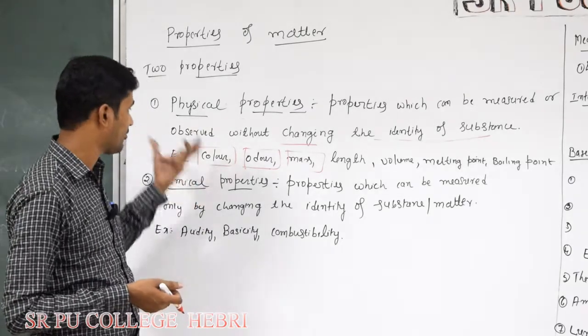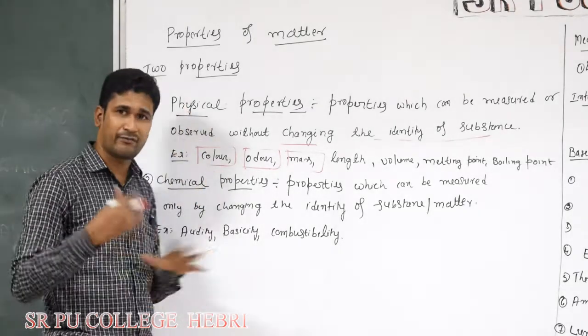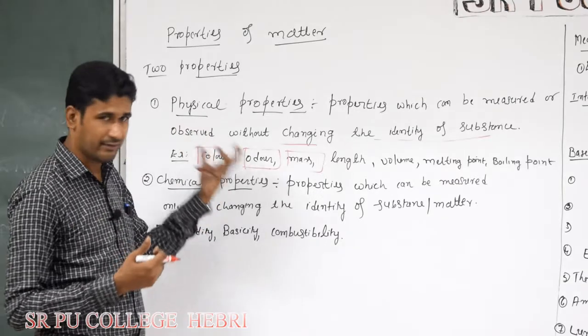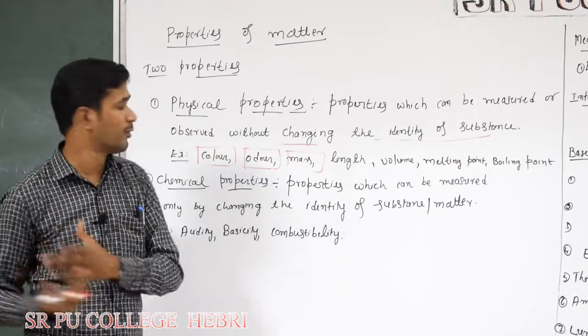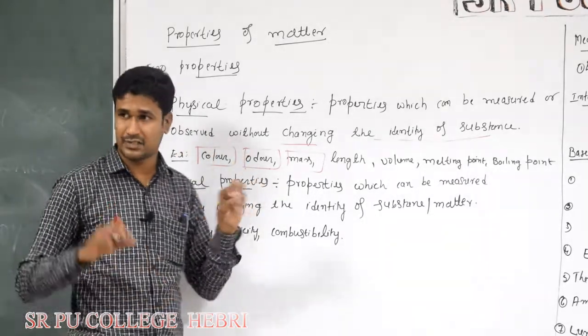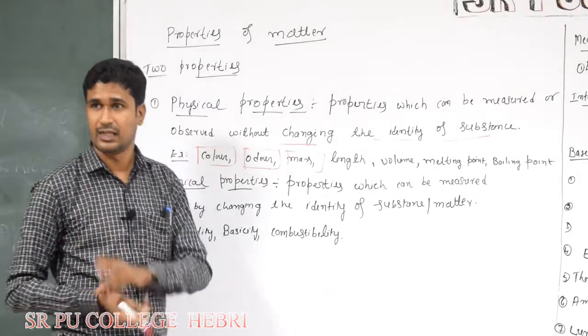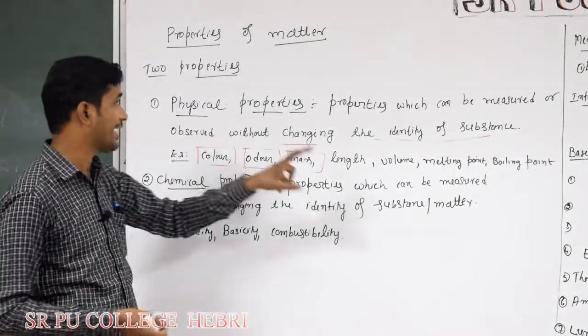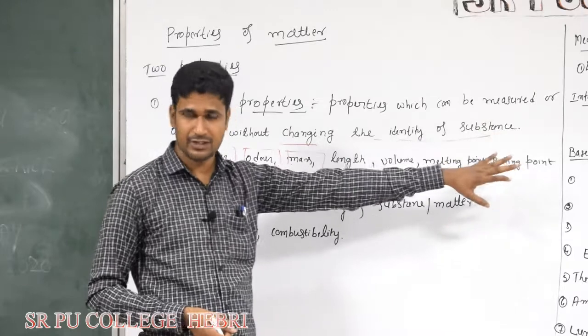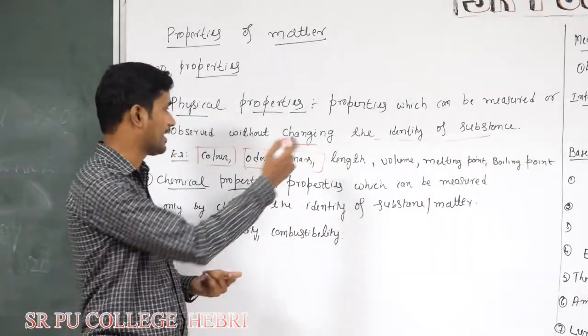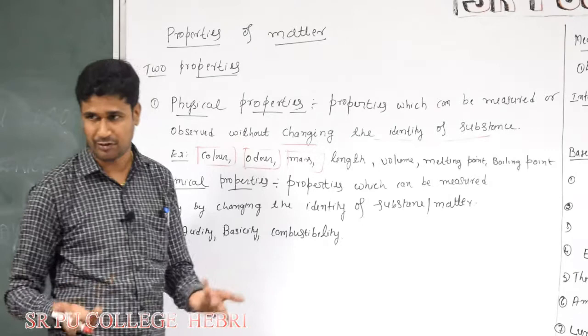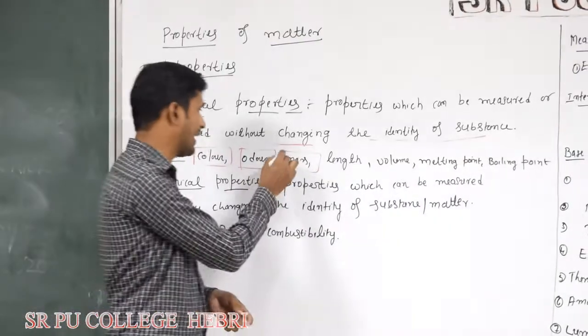Different substances have different odors and different colors; you can see objects with different colors around you. Color is a property which can be directly observed. Odor is also a physical property which can be directly observed. Even mass can be directly measured.